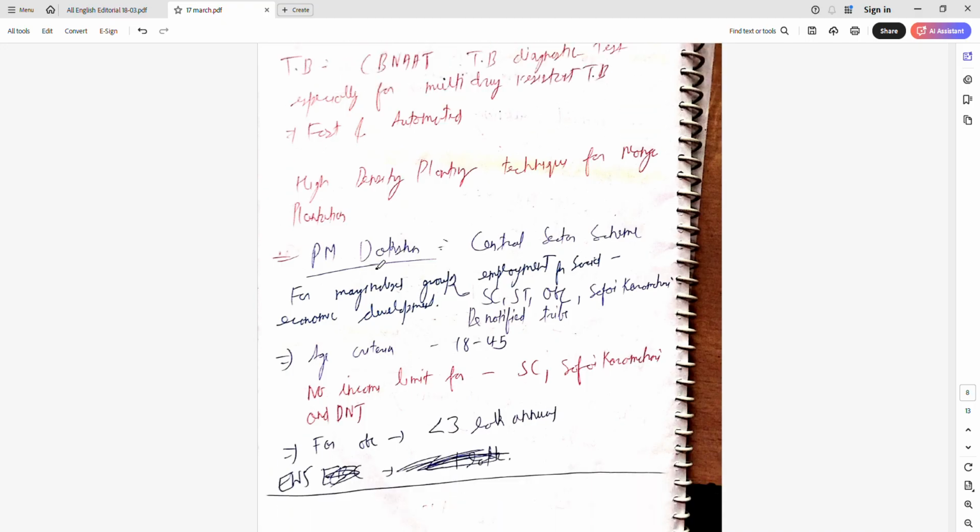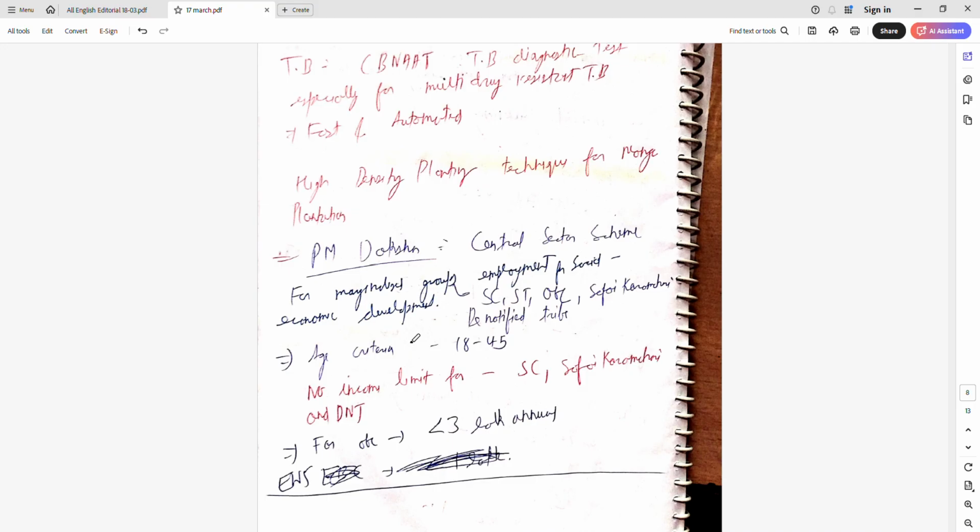PM Daksha. PM Daksha is a central sector scheme, and I think it's 100% funded by the government. It focuses on employment for marginalized groups. It is mainly for marginalized groups.